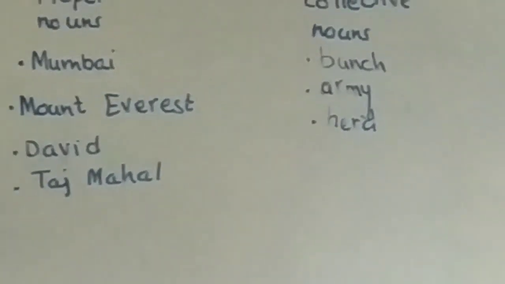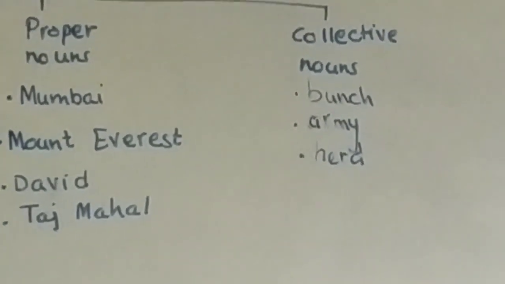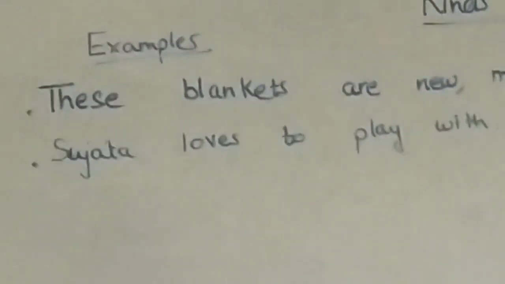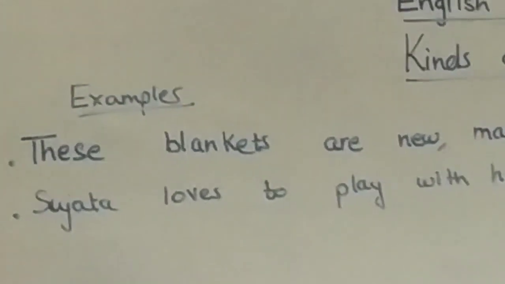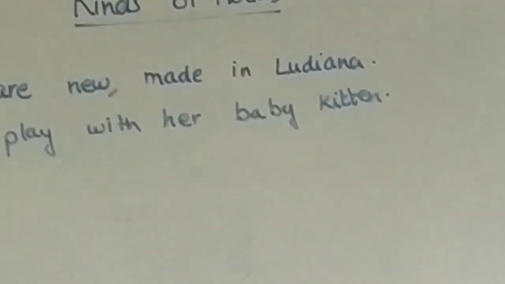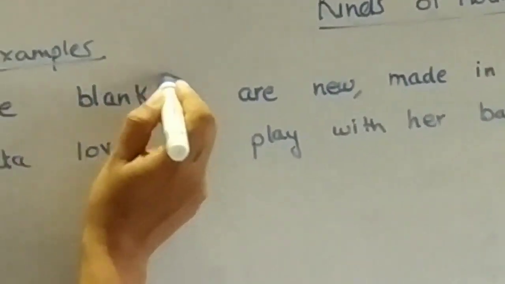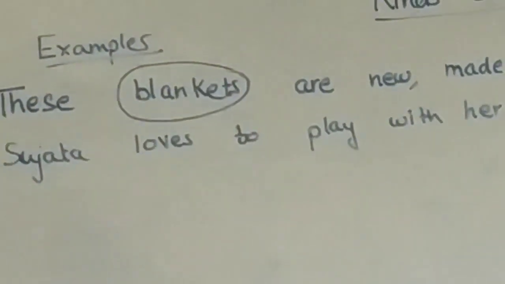So let's do a few examples and you will come to know the differences of common nouns, proper nouns and collective nouns. So, examples you see. These blankets are new, made in Ludhiana. So here the common noun is what? This is the common noun, blankets, no specific name.